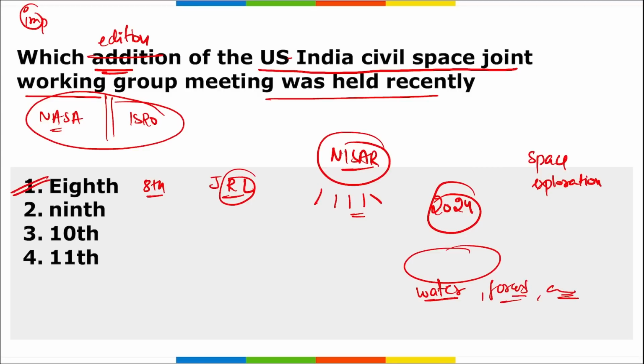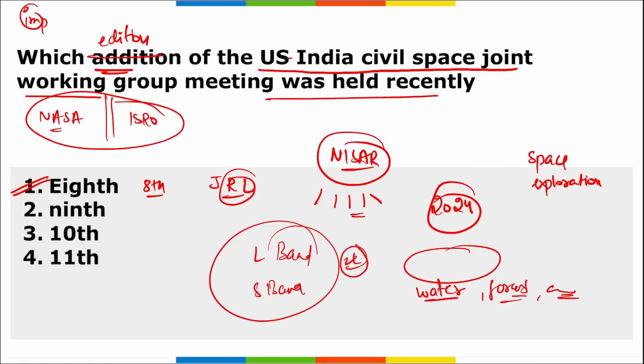And this will be the first satellite mission to measure changes in the Earth's surface of less than a centimeter in size using two separate radar frequencies. These frequencies are L band and S band. So using these two different kinds of frequency, even the smallest change, of a centimeter, will be measured by this satellite, NISAR, that is expected to be launched in 2024.